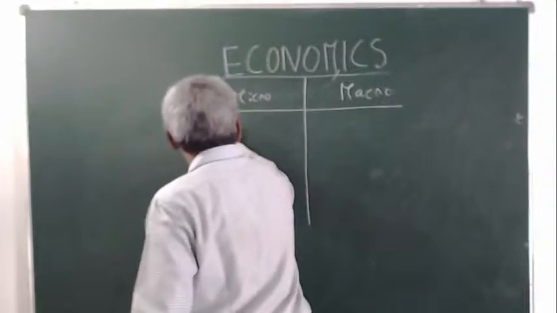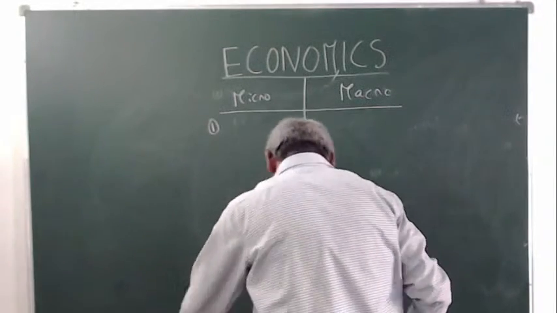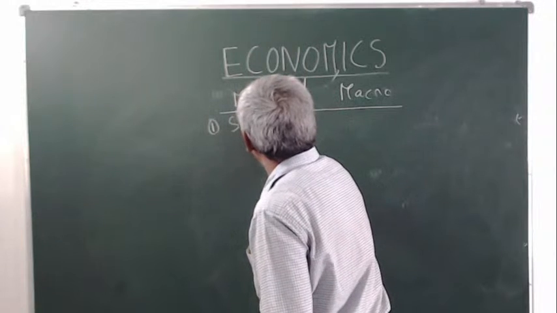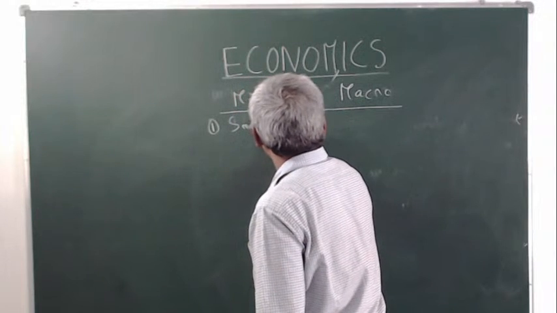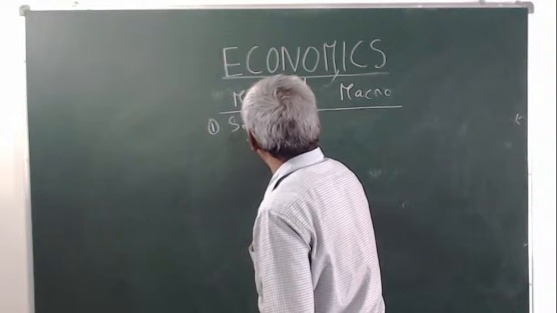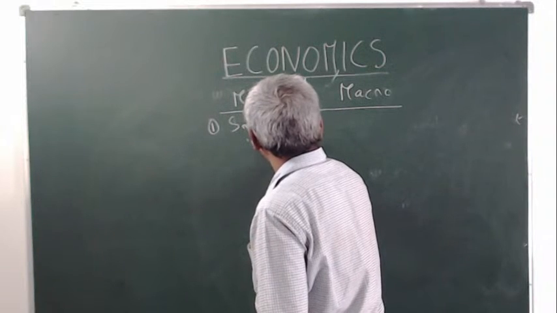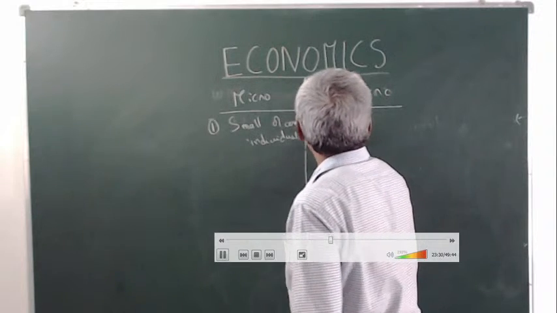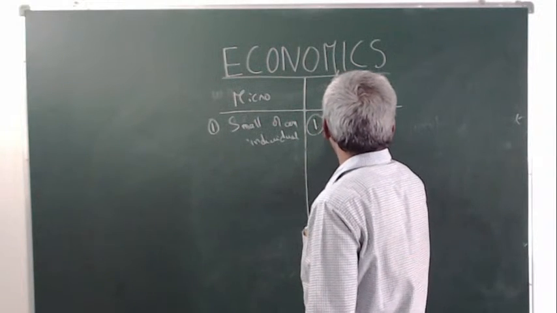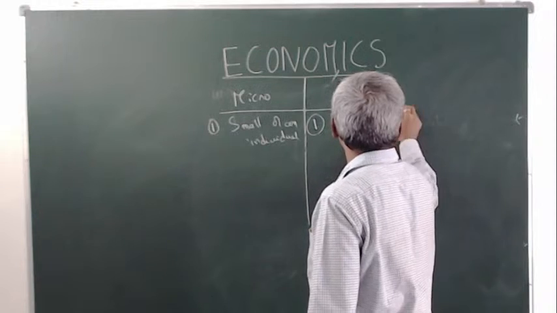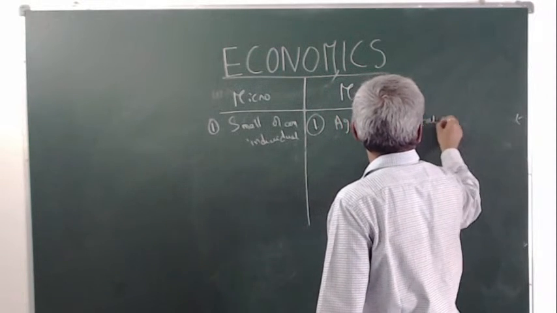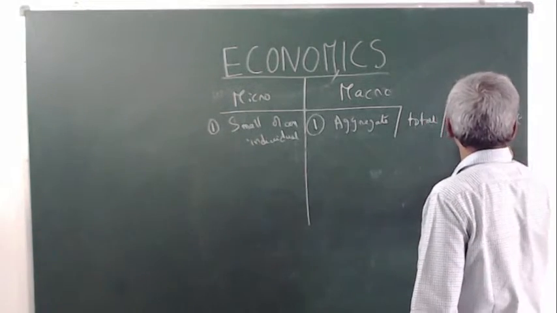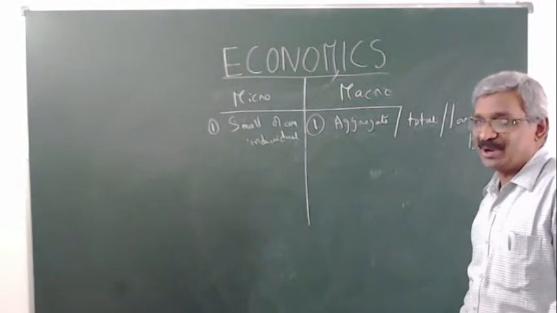Micro means small or individual units. And macro means aggregate, total, large or big. So this is called macroeconomics.